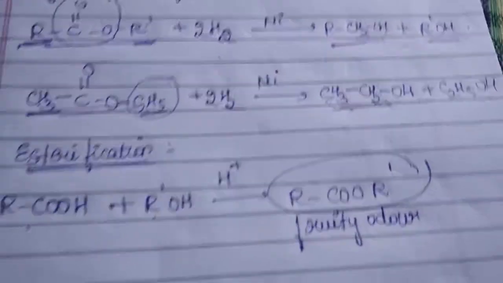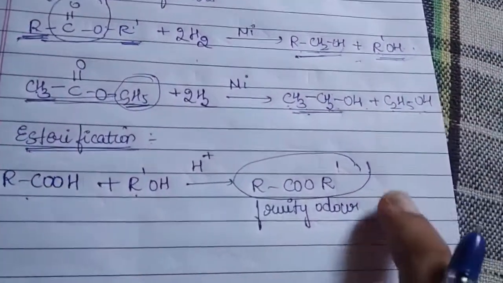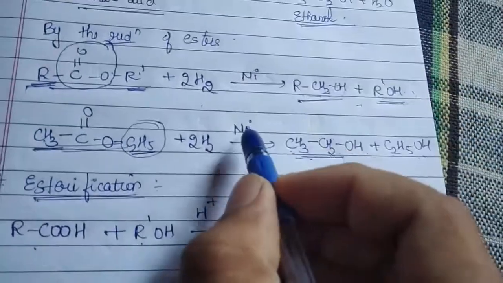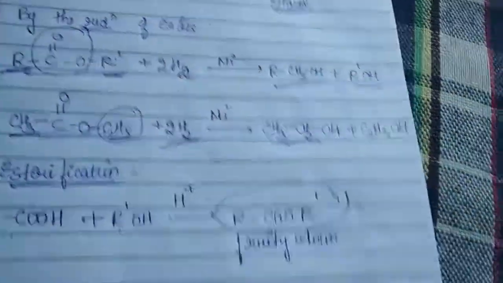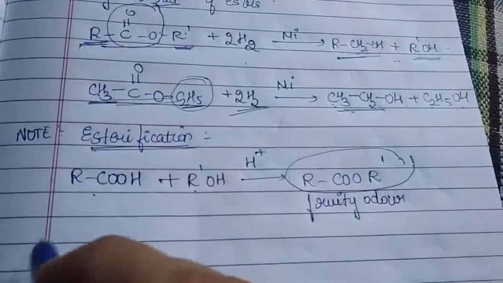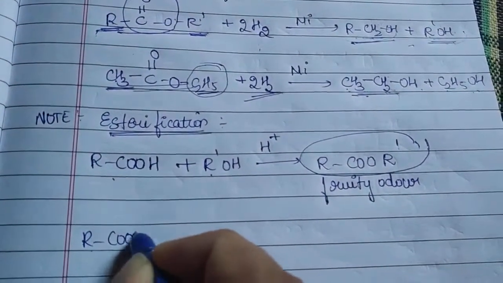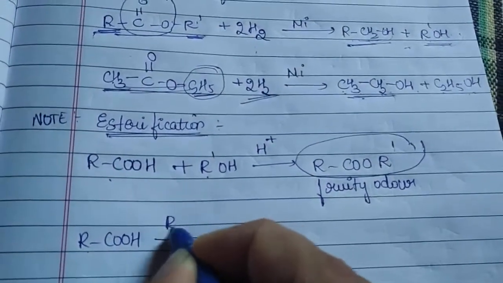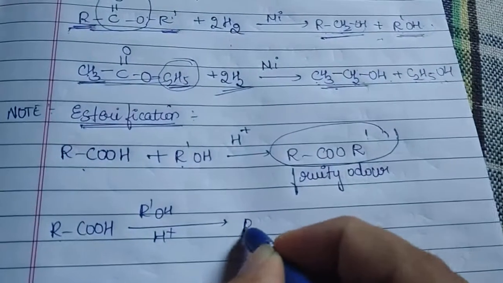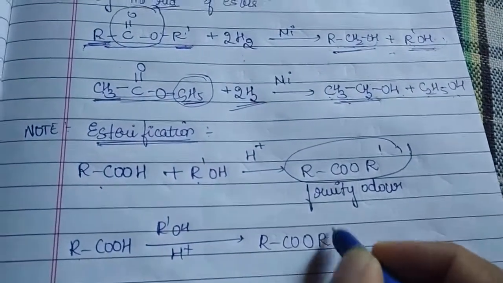So what did I do? First, I will convert my acid to the ester. Once I have converted it to ester, what I can do easily, by choosing my nickel in the presence of hydrogen, is convert it to the alcohol. In the same way, RCOOH in the presence of R-OH and H plus, I would be getting what? RCOOR'.